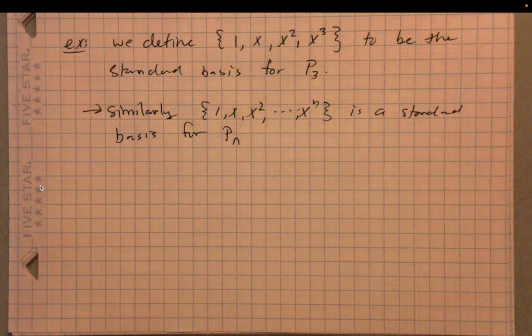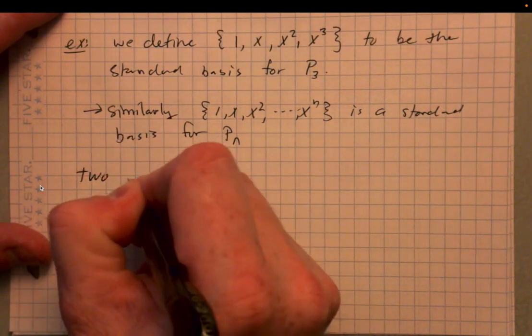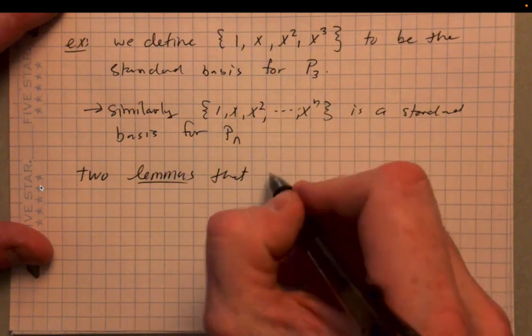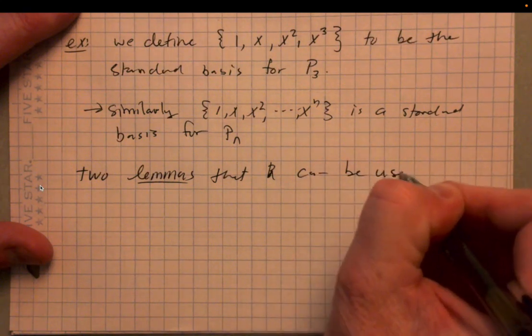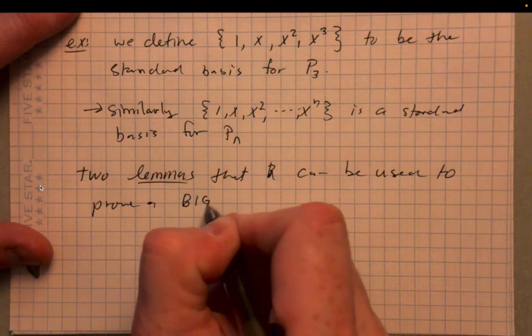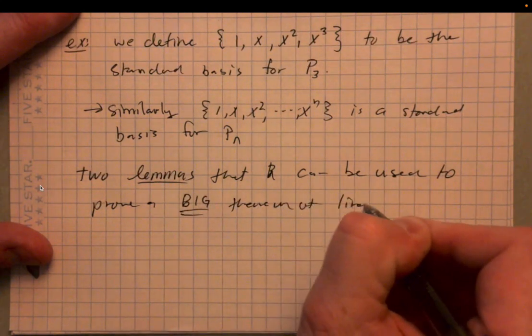Yeah, so there's really two sort of, I guess you could call them lemmas. I tend to think of them as full-blown theorems, but we've got two theorems coming up. I'm going to write them as lemmas. Two lemmas that can be used to prove a big theorem of linear algebra.